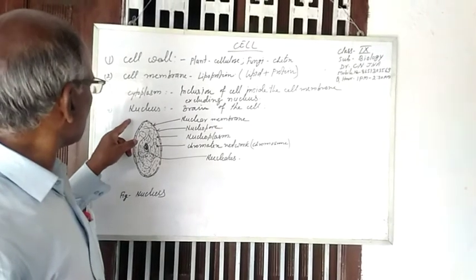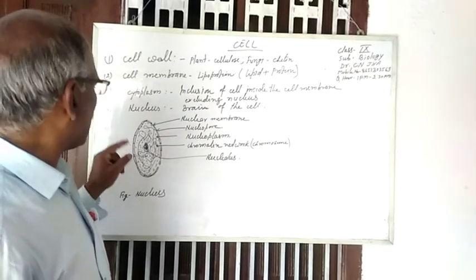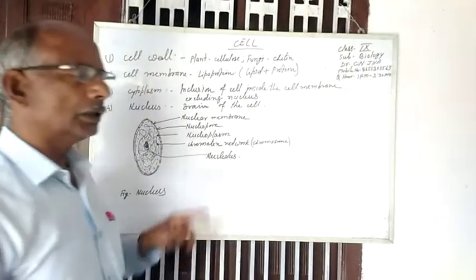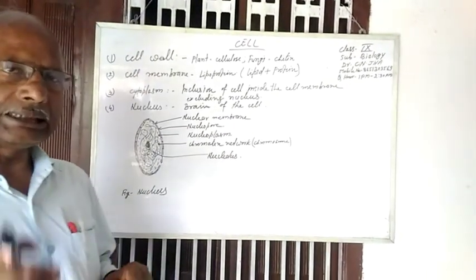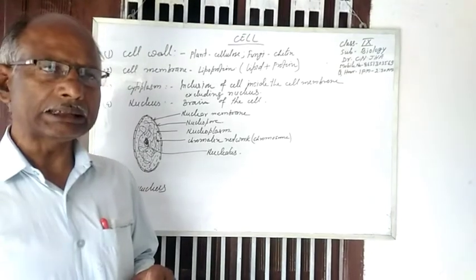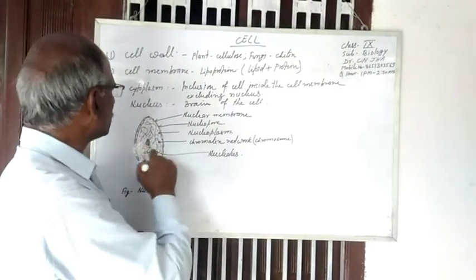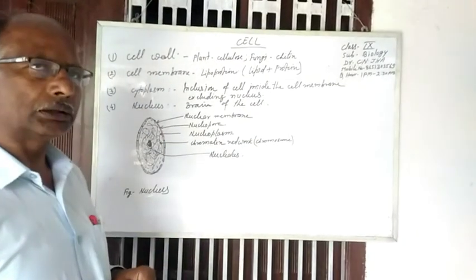The nucleus is made up of, first, the nuclear membrane. Nuclear membrane is a thin, elastic, membranous structure which covers the inclusions of the nucleus.